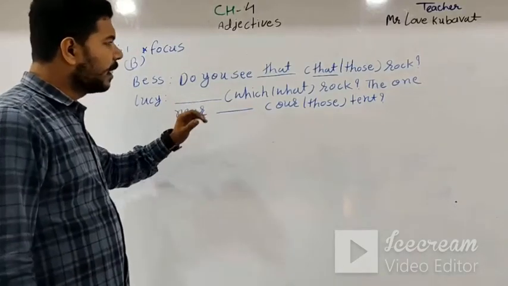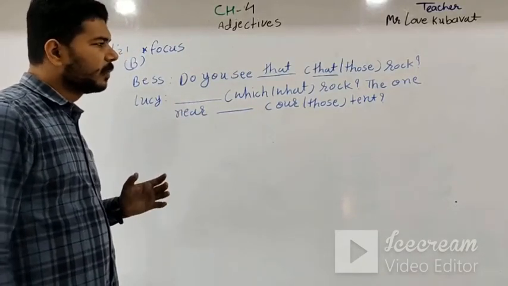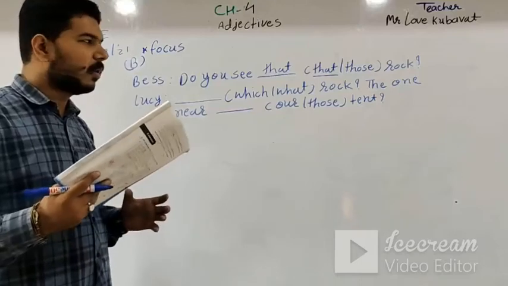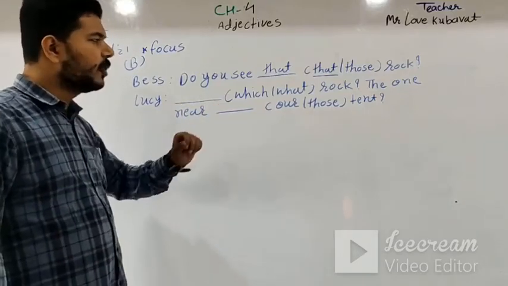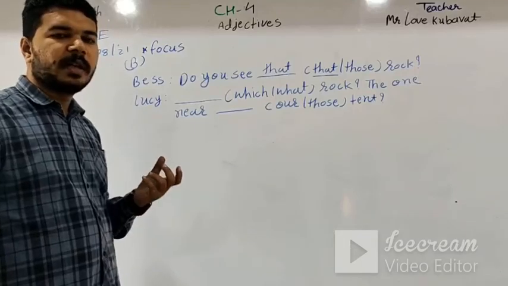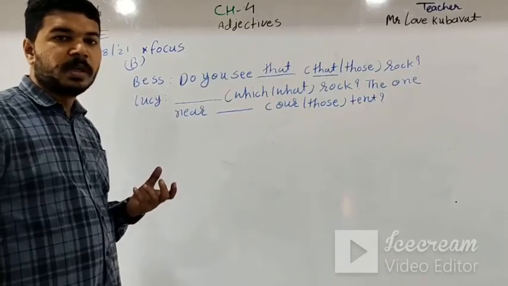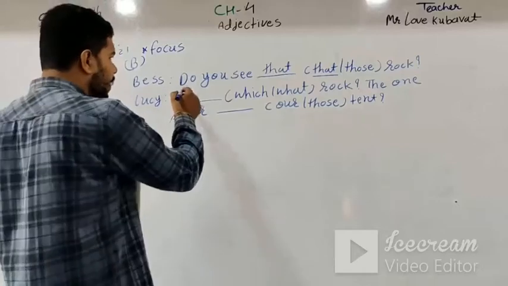First of all, blank rock. This particular answer asks this question about particular things. That's why which rock. Notice the right answer is which rock. Then the answer is which rock.